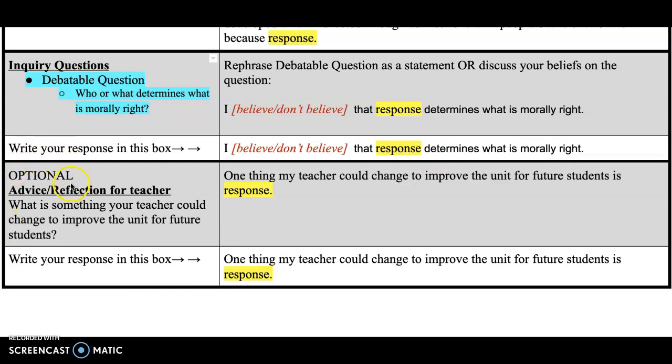This last section is optional. It's advice or reflection for the teacher. What is something your teacher could change to improve the unit for future students? And write your response here. One thing my teacher could change to improve the unit for future students is blank. And please make it specific to the assignments or the teaching methods so it's really understood and I can take that forward with me.